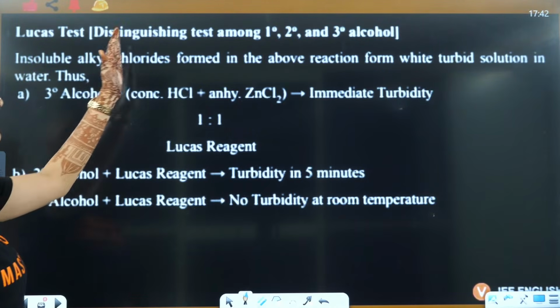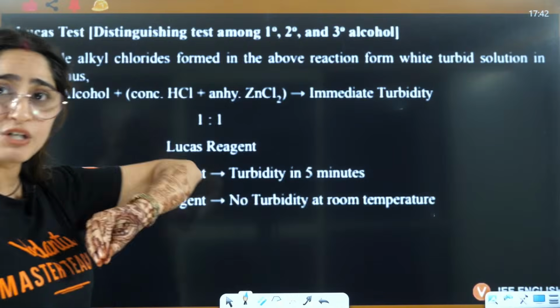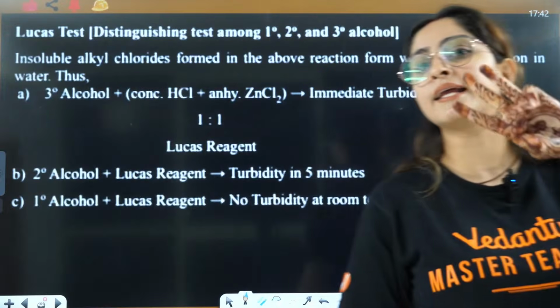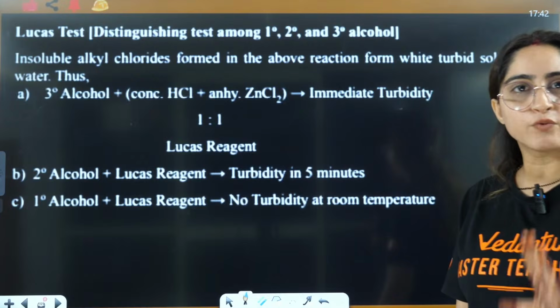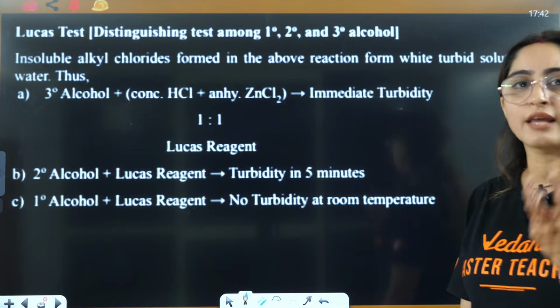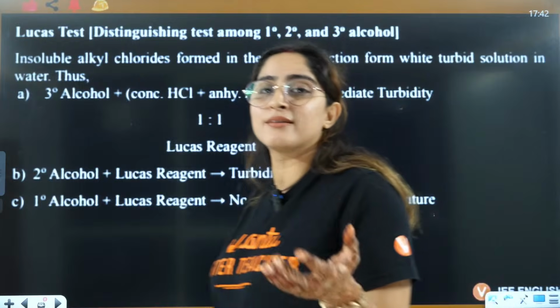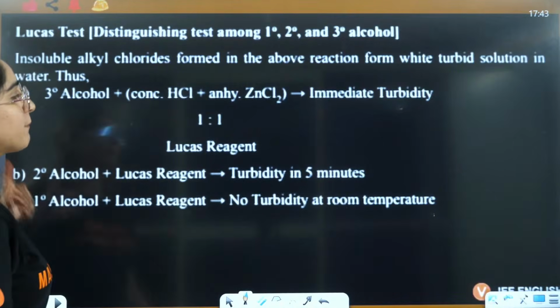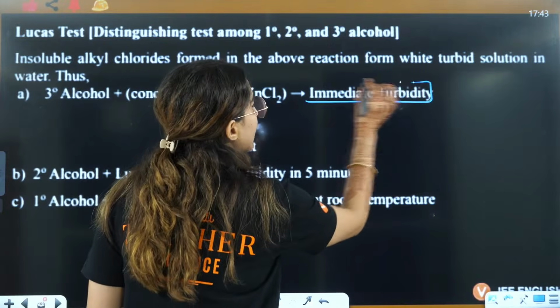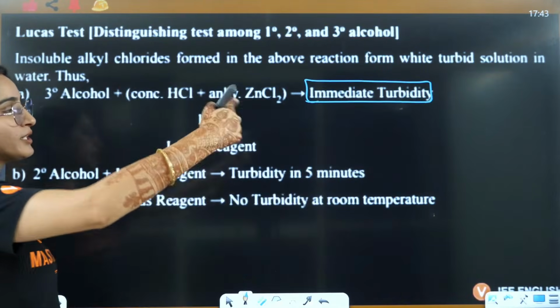So the Lucas test is the test for distinguishing 1 degree, 2 degree, 3 degree alcohol, where we use ZnCl2 and HCl, which is called the Lucas reagent, and turbidity is formed, that is, cloudiness appears here. In 3 degree it will appear immediately, that is why the order is 3 degree, then 2 degree, then 1 degree.